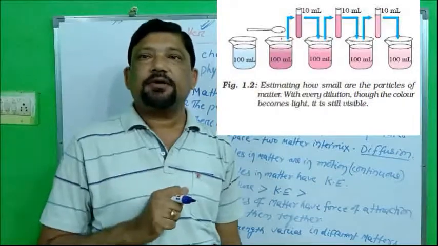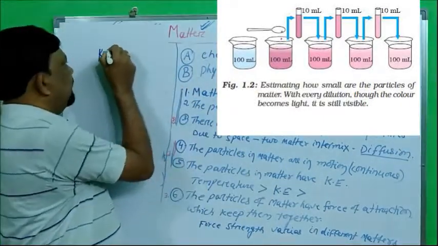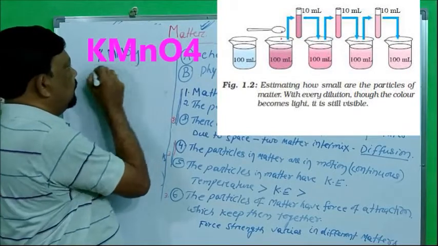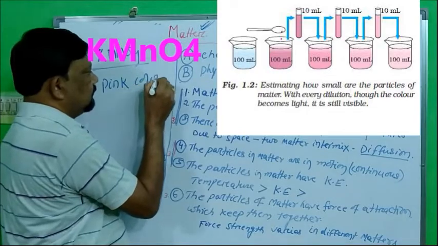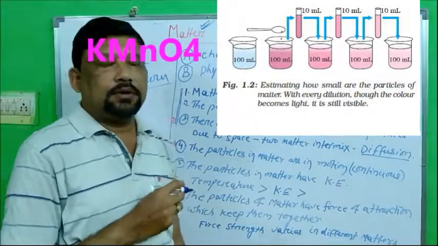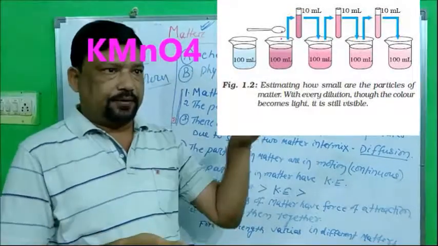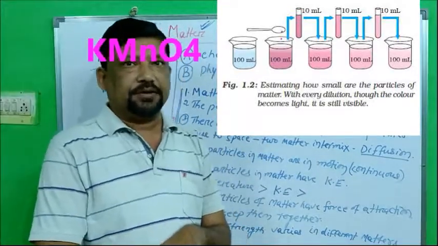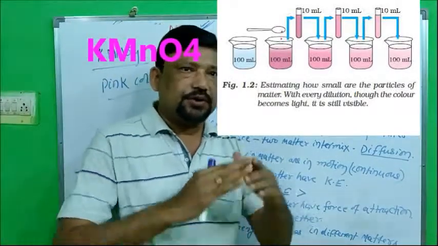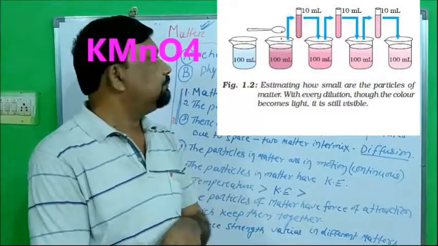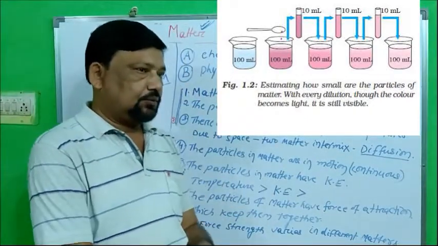So take some crystals of potassium permanganate. The chemical formula is KMnO4. It is a pink color crystal. So drop a few crystals in the first beaker where you have taken 100 ml of water. Stir it. You will see the total water of that beaker changes to pink. Clear?